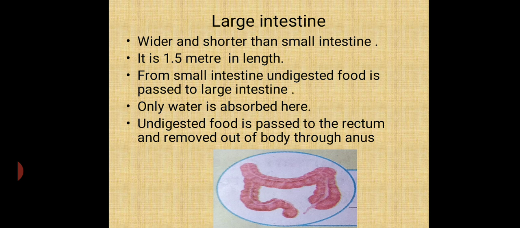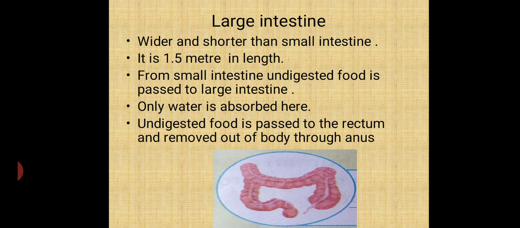Large intestine. Now the food is completely digested in the small intestine. Whatever undigested food remains is passed to the large intestine. The name is large intestine, but its length is only 1.5 meters. It is called large intestine because its diameter is large.